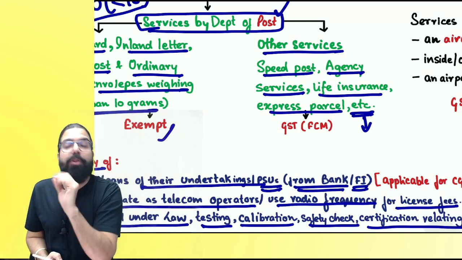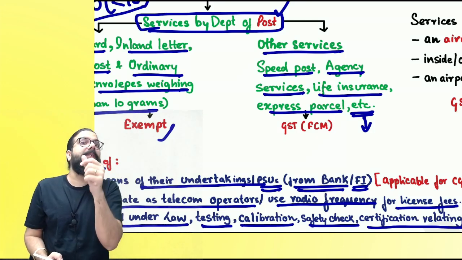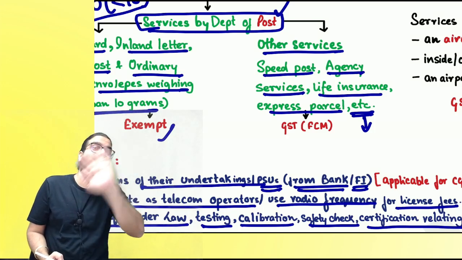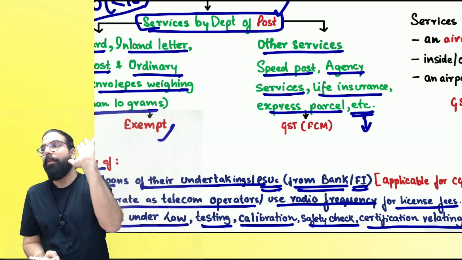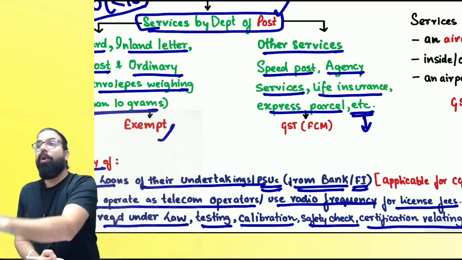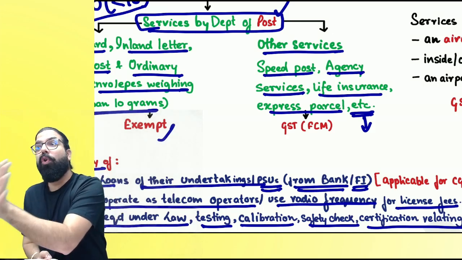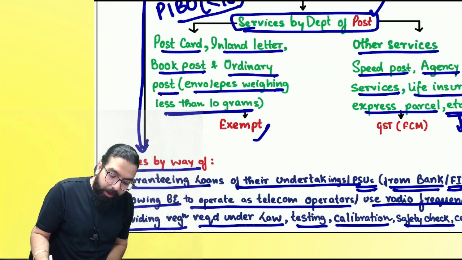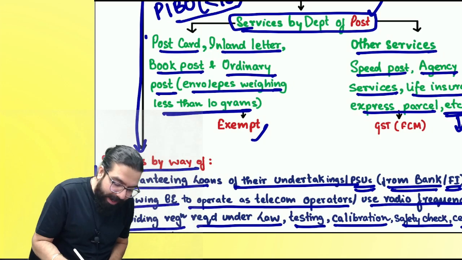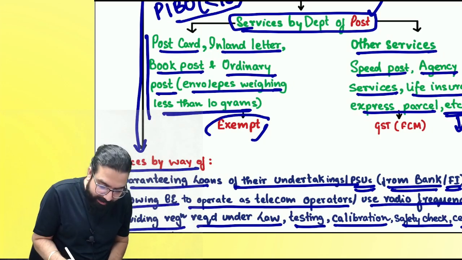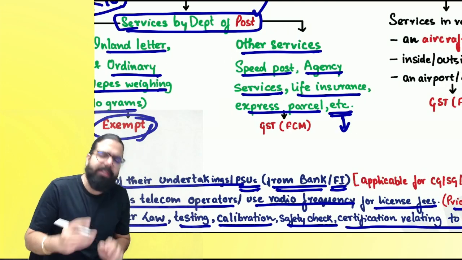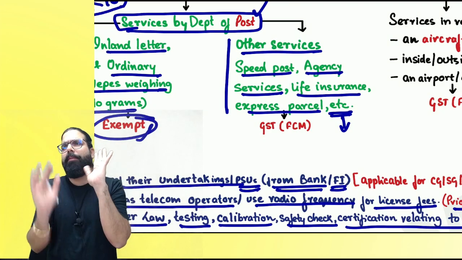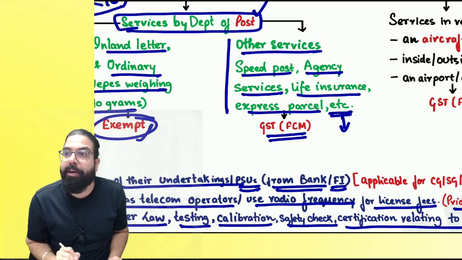Here, one point you have to be careful. Now, the post office service which earlier was given to the government as exempt is no more under exemption. Are we clear, everyone? Now, the post office is giving services to whom? Anyone. If it is PIBO services, it is exempt. Other than PIBO services, any other service, always forward charge mechanism. Are we clear, everyone? Is my point clear to all?